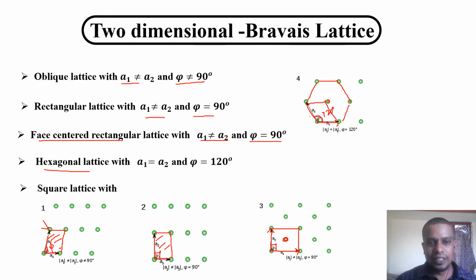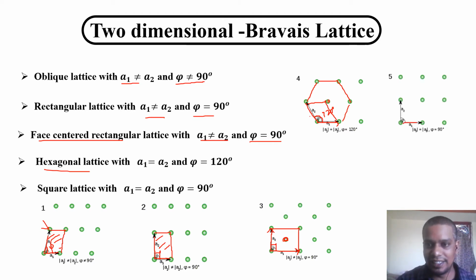Now the last one is the square lattice. For the square lattice, A1 equals A2, and the angle between the two vectors is 90 degree. Look at the last diagram. The x distance as well as the y distance are equal. The angle between them is 90 degree. You can complete this structure to see the perfect square. You can repeat this structure in the x as well as the y direction to obtain any crystal lattice in two dimensions. See here, this structure will repeat here, here, here, here.